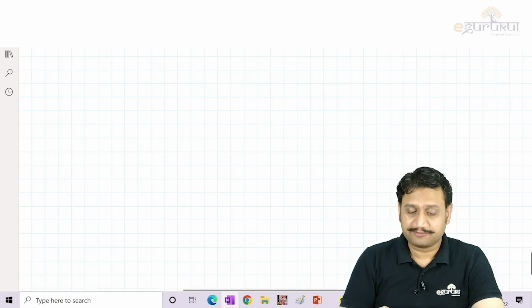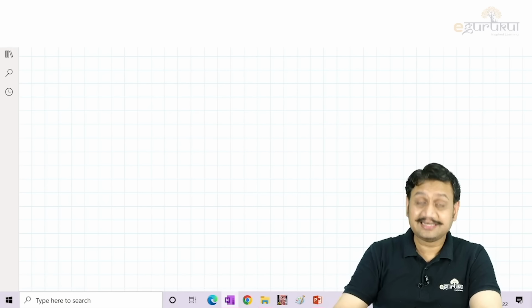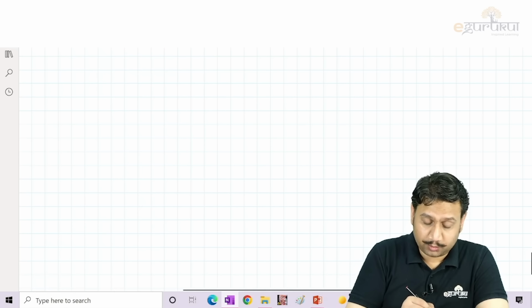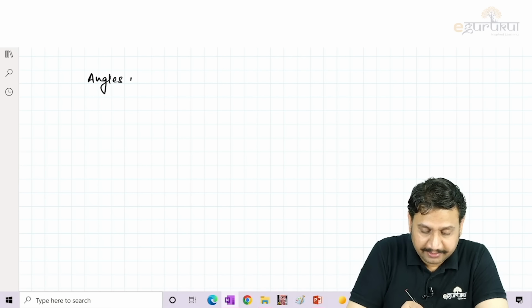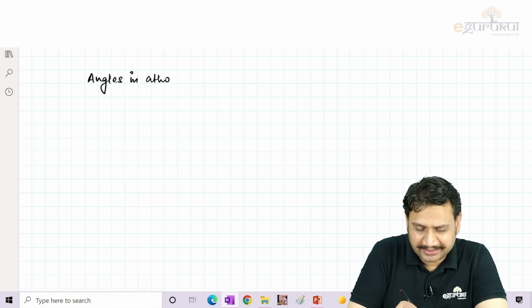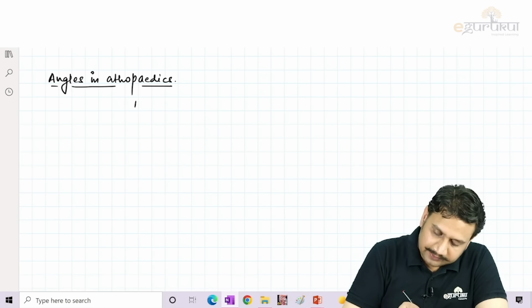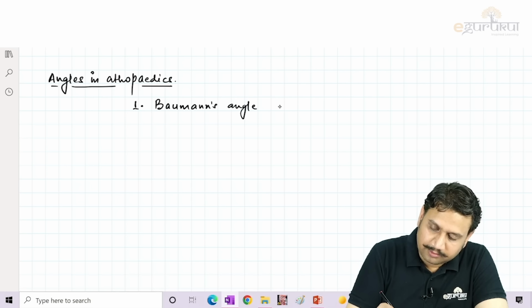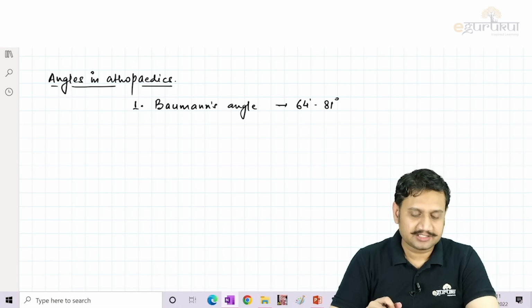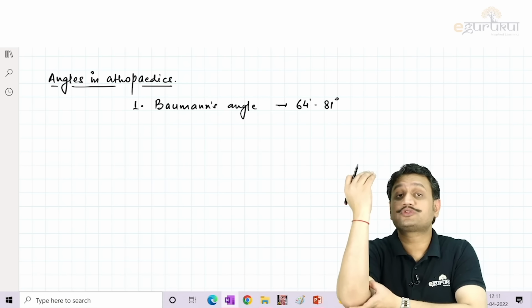The important point which I wanted to remind you of: certain angles in orthopedics. You should remember the important angles in orthopedics. There are, I think, around 6 or 7 angles you should know, and you should recall where they are seen. Number 1 is around the elbow. What do we call that? Baumann's angle. How much is the normal Baumann's angle? It is 64 degrees to 81 degrees. Why do we see that? It is for the assessment of correct reduction of supracondylar fractures.